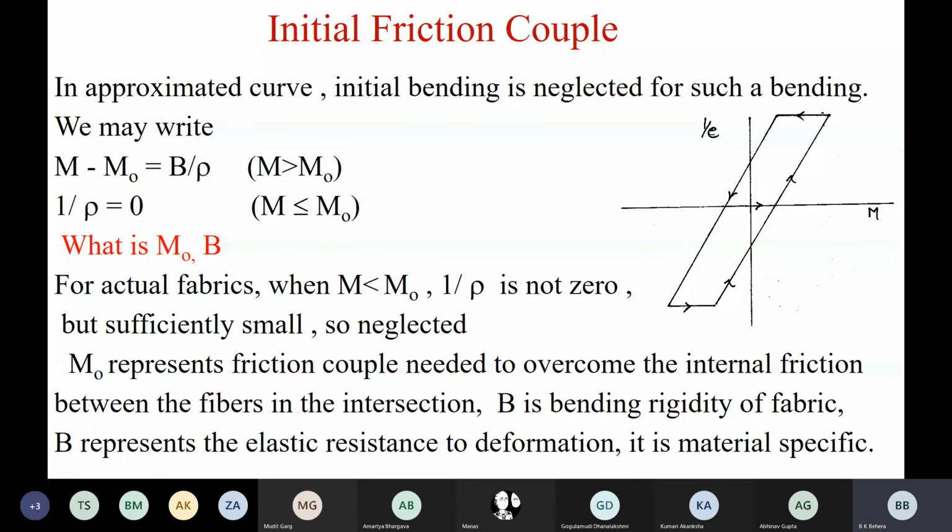I hope you understand. So 1 upon rho will be 0, because if M is less than M naught, the fabric has not started bending. So it is a straight line. For a straight line, what is the curvature? 0.